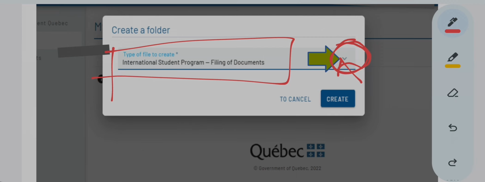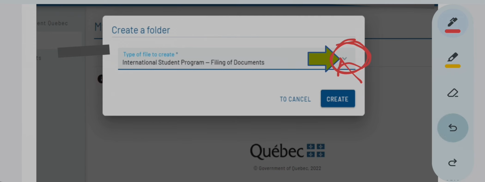If you are submitting your documents for CAQ, Quebec Acceptance Certificate, again I am repeating, I do not know if you are applying for any other kind of documents, or getting any other letter. What I am telling you here is specifically for the Quebec Acceptance Certificate. And that also, this is just an example, so it is completely on you. Okay, so then you select this International Student Program filing of document.